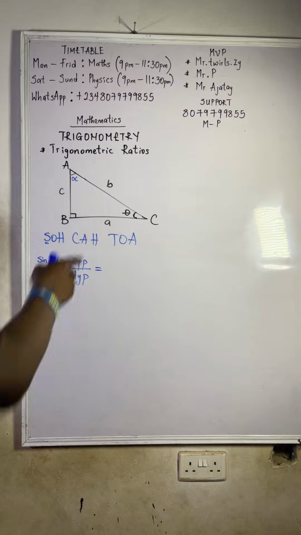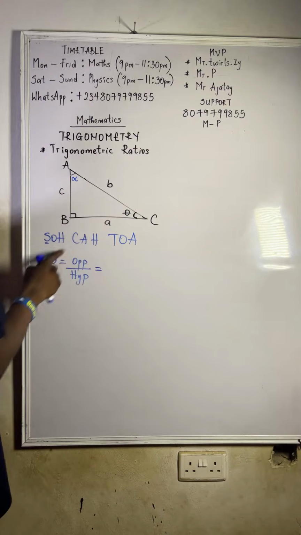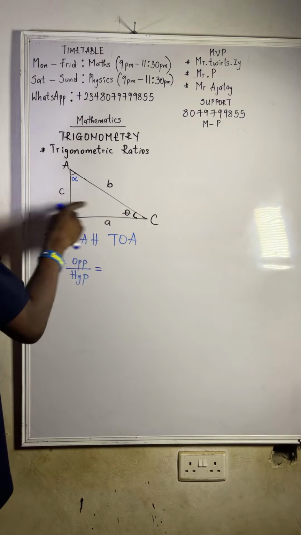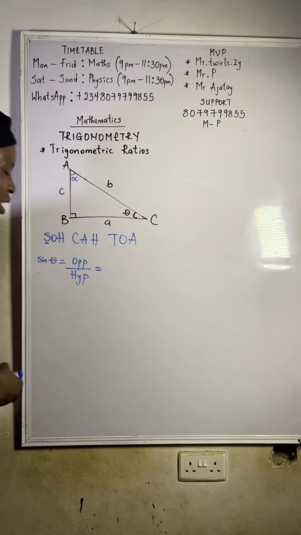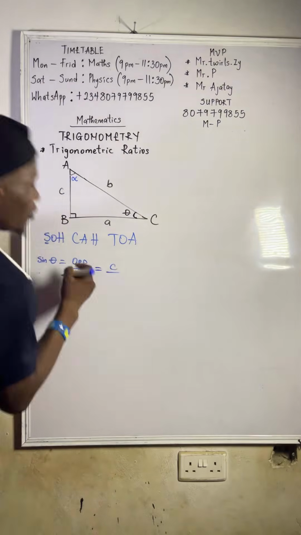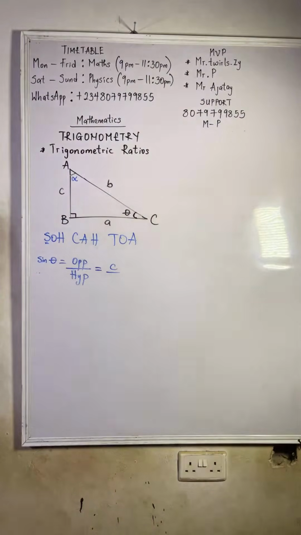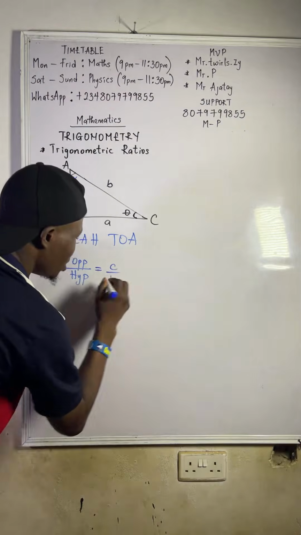This is the angle theta we are dealing with. I said the side facing your angle is your opposite. So meaning that our opposite here is C over what is your hypotenuse? The hypotenuse is the longest side. That one does not change. What will be our hypotenuse? B, right? Good. We are following. B. So please take note.